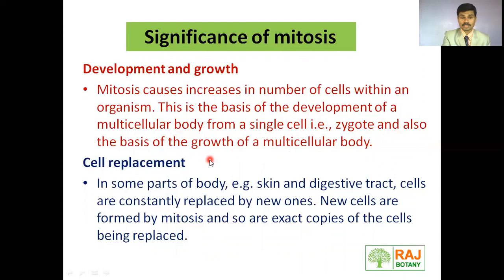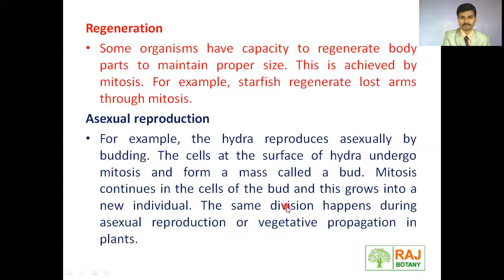Due to mitosis, cell replacement also happens. There are some cells in our body, such as skin and digestive tract cells, that are constantly replaced by new cells. That happens due to mitosis. Regeneration: some organisms have the capacity to regenerate body parts to maintain proper size. Let's see the example of the starfish. If an arm of the starfish is broken, it grows back due to regeneration by the process of mitosis.